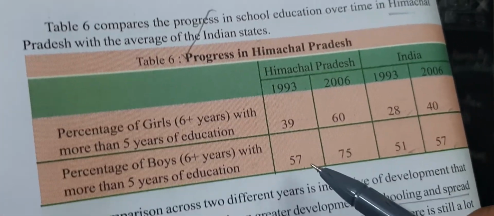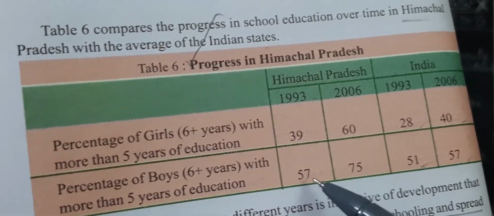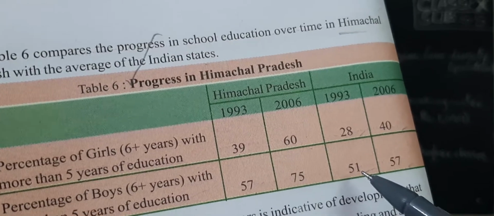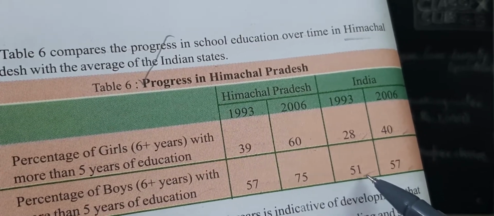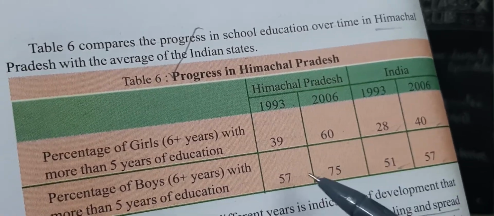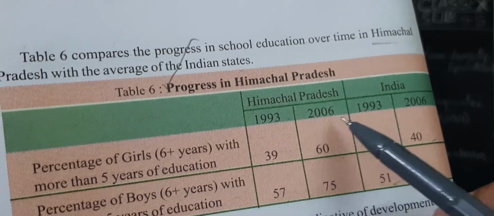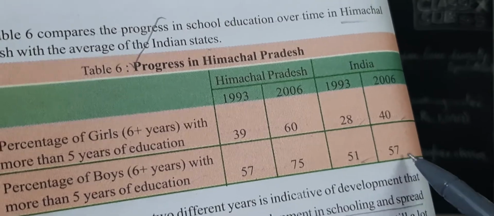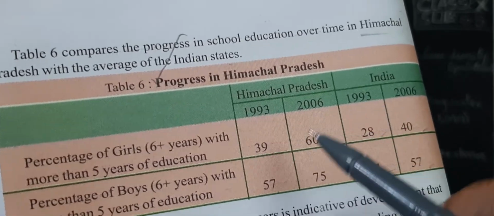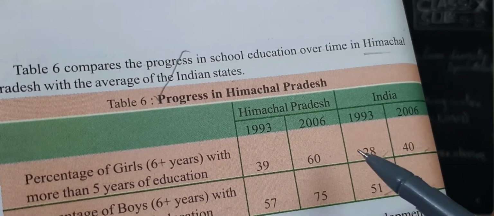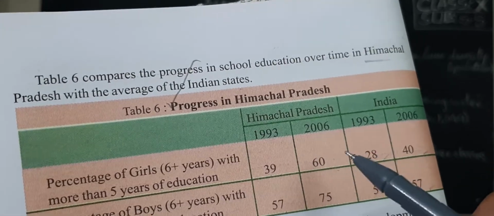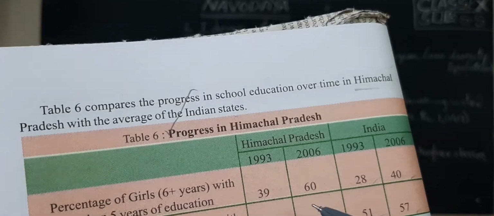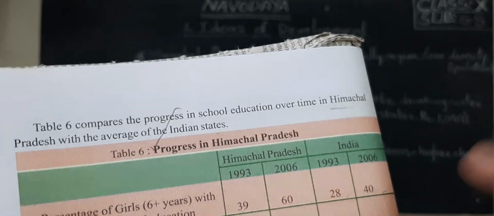In 1993 it was 57, in 2006 it was 75. But look at 1993 in India, the position was 51. Himachal Pradesh 57, 2006 75, but India 57. So if you carefully observe this table, what do you find? You can find that Himachal Pradesh state is better than the Indian position.